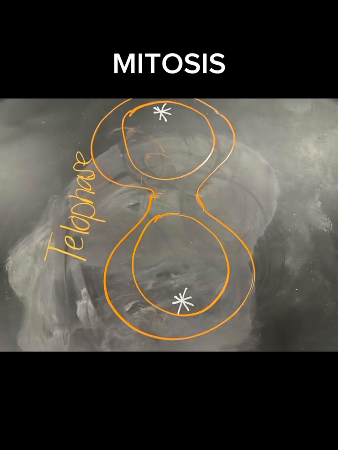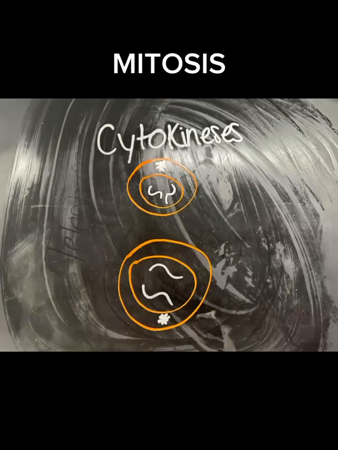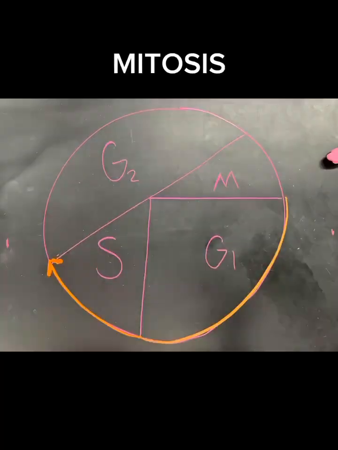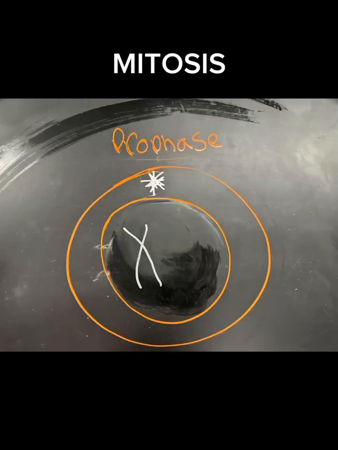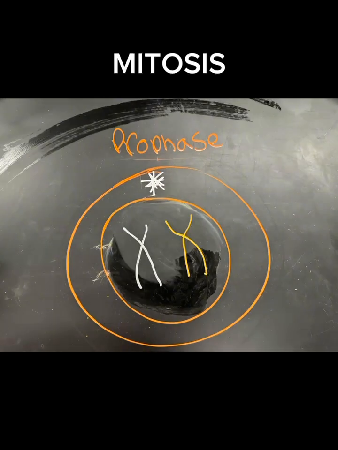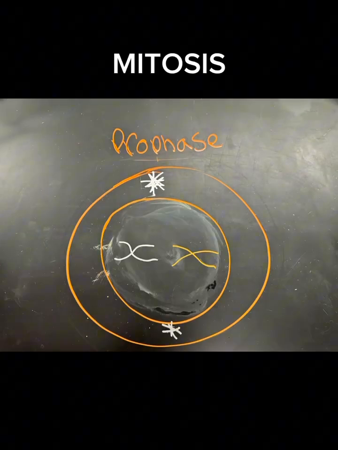During anaphase, sister chromatids are pulled apart to opposite sides by the spindle fibers. Telophase then begins, with nuclear envelopes forming around the separated chromosomes and the chromosomes decondensing. Finally, cytokinesis divides the cytoplasm, completing the formation of two genetically identical daughter cells. Together, the phases ensure precise replication and distribution of genetic material.